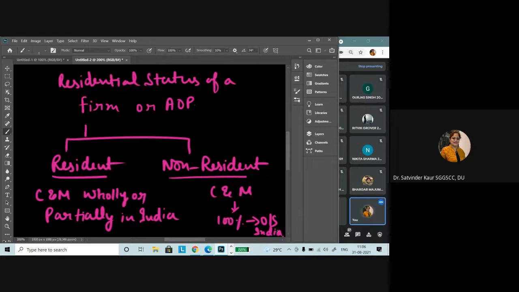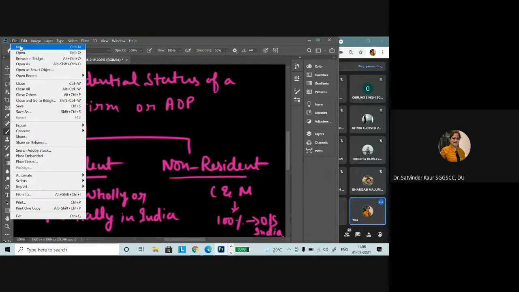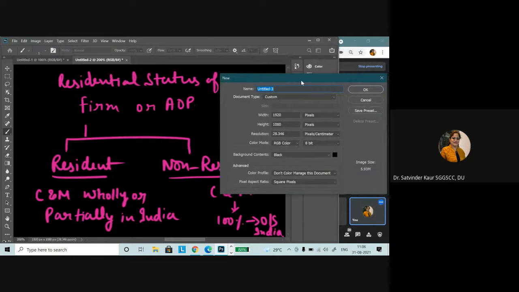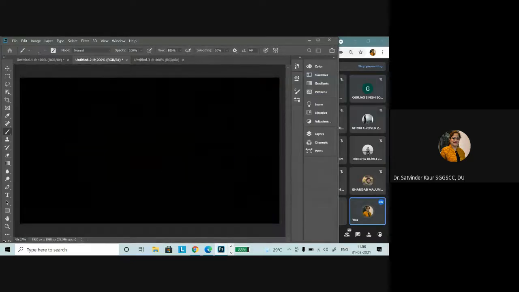Is it clear? And control and management means the same, that where the decisions and the daily operations and the control of power is situated. Right? Now let's move further for the residential status of our company.